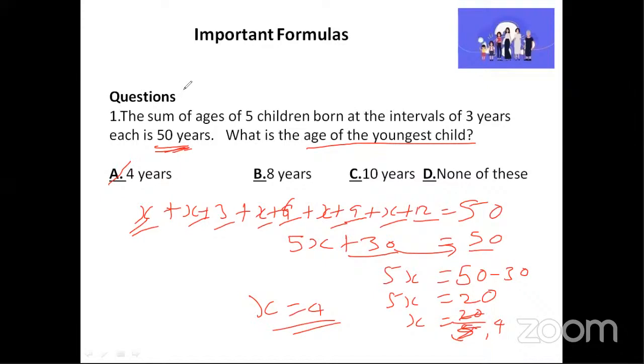I hope this point is clear to everyone. Is it clear? Okay, great. Now tell me, answer me one thing. What do you think if the question was, what is the age of the eldest child? The eldest one among them. What do you think will be the age? Can you type the answers? Age of the eldest child.